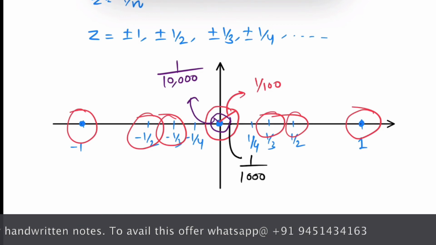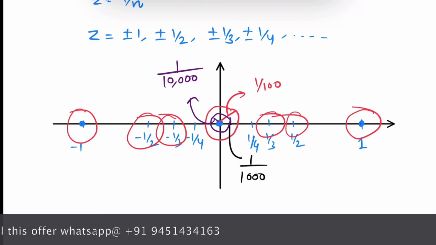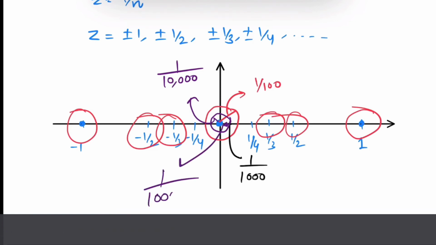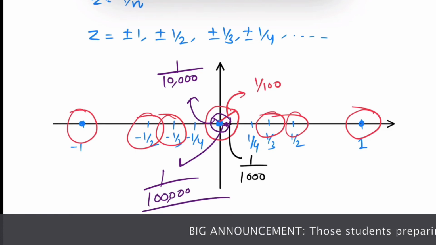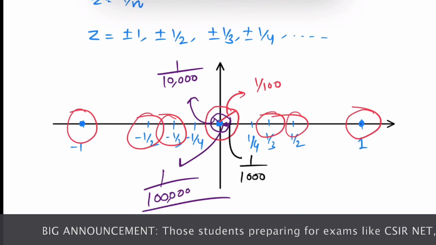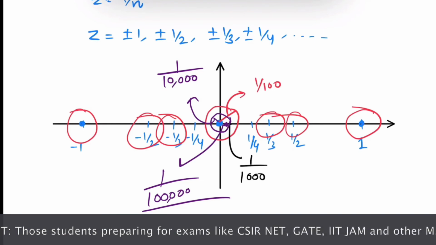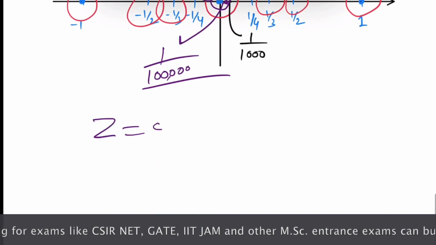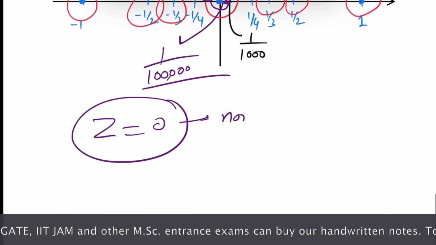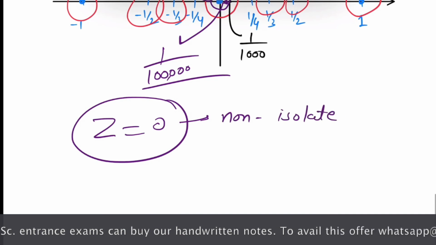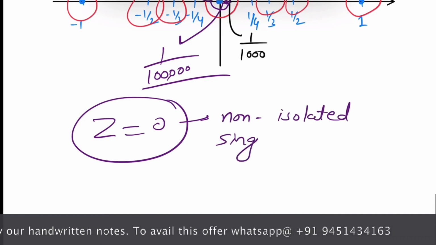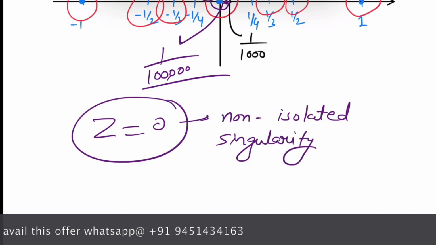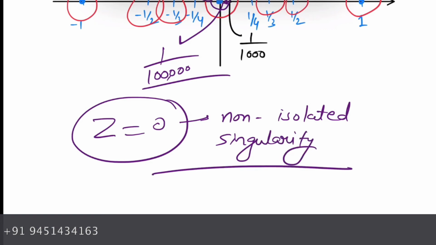Then you can find another singularity as 1 over 100,000. So there exists no neighborhood in which the function is analytic. So z equals 0 is a non-isolated singularity, because we cannot find a single neighborhood in which the function is analytic.